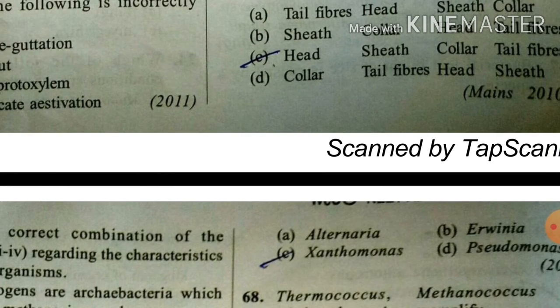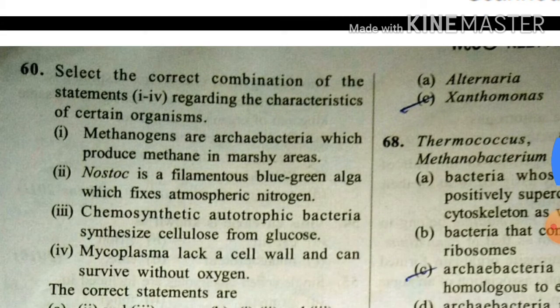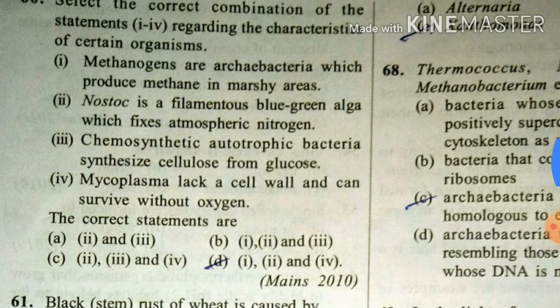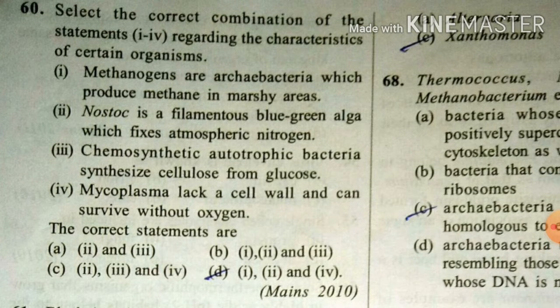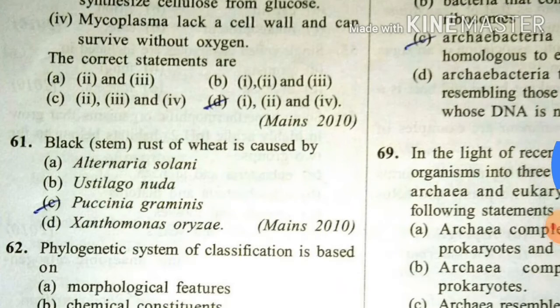Okay, next. Select the correct combination of the statement 1 to 4 regarding the characteristics of certain organisms. 1, 2 and 4 are correct here. One is methanogens are archaebacteria which produces methane in marshy areas. Second one is nostoc is a filamentous blue-green algae which fixes atmospheric nitrogen. And the fourth is mycoplasma lack a cell wall and can survive without oxygen.